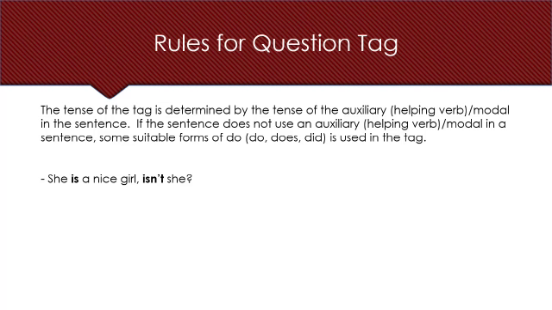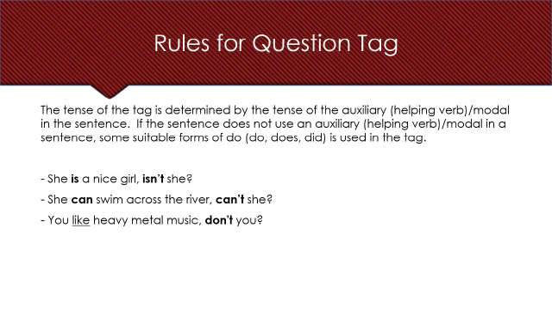Say this example. She is a nice girl. So here, this is a statement and the helping verb is. So we'll use isn't. And she, the subject, will remain the same. So the complete sentence will be, she is a nice girl, isn't she? Look at this sentence now. She can swim across the river. So here can is used. That is a modal. So we'll take can't and the subject will remain the same.